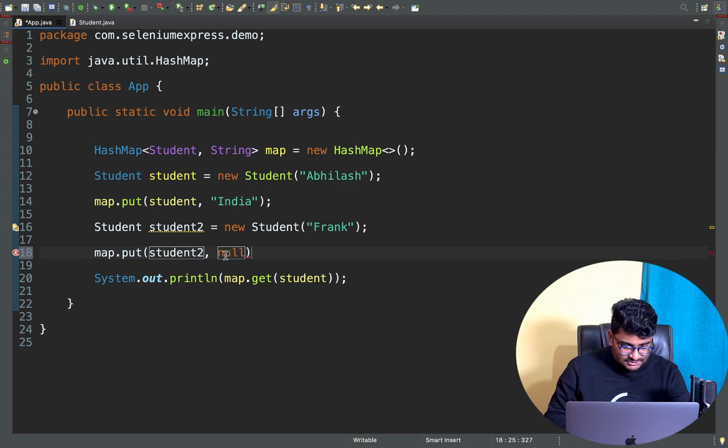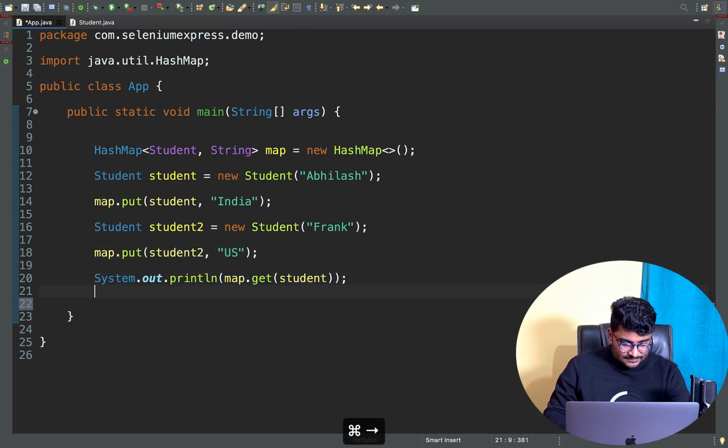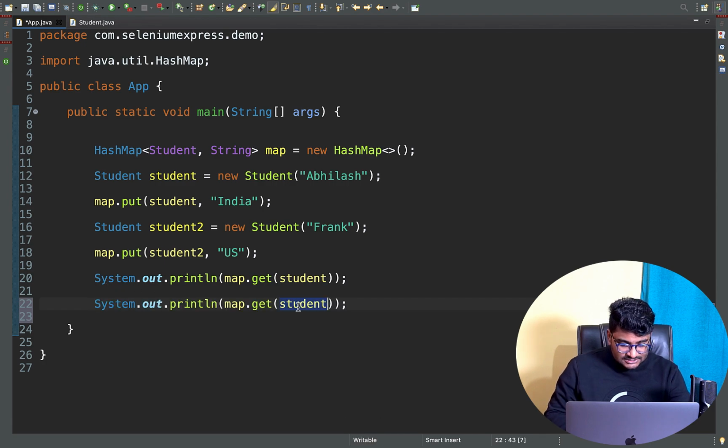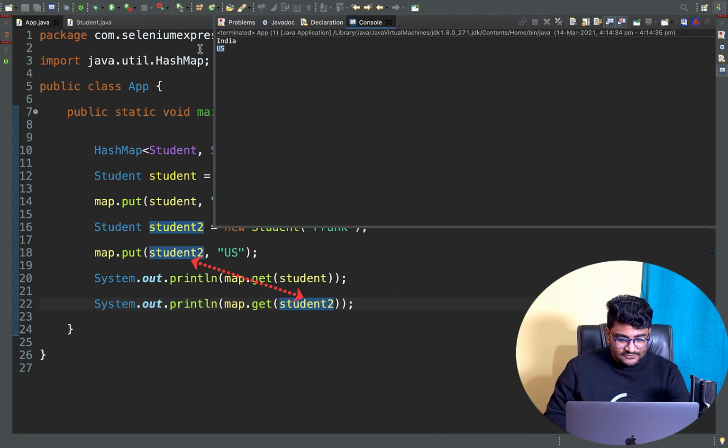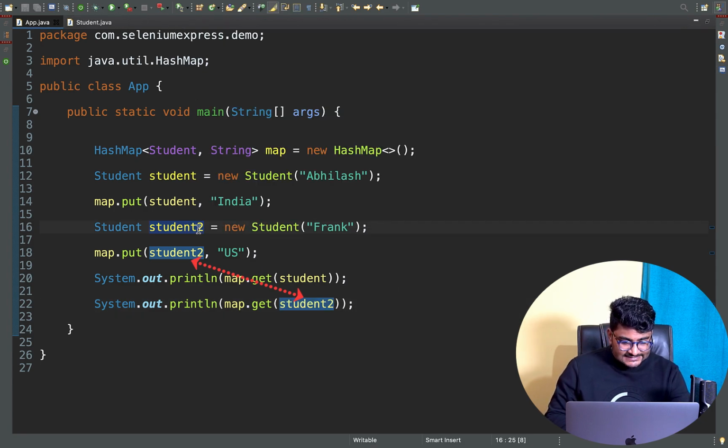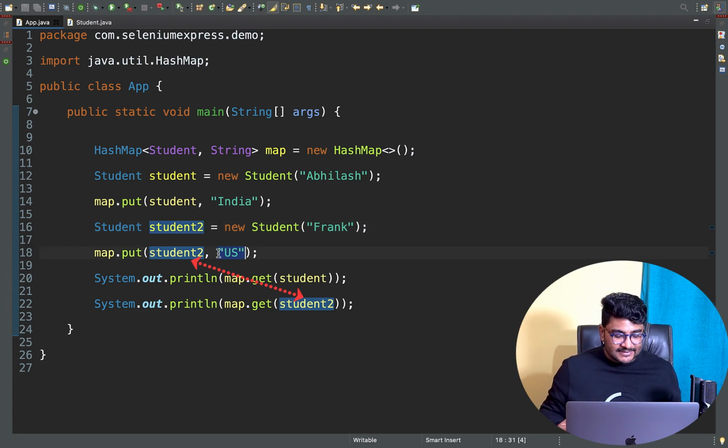Copy this, paste it just right here, and the value I can give anything. Let me give the value as US, and I can just simply copy and paste it again. And right here, instead of student, I want to get the value of the key student 2. Copy this and paste it just right here. Control S, run the particular program, and it's going to give me US as the value, because for the student 2 as a key, the value for this key is US, obviously. So that's the value I'm getting. No problem so far, but here is the problem.